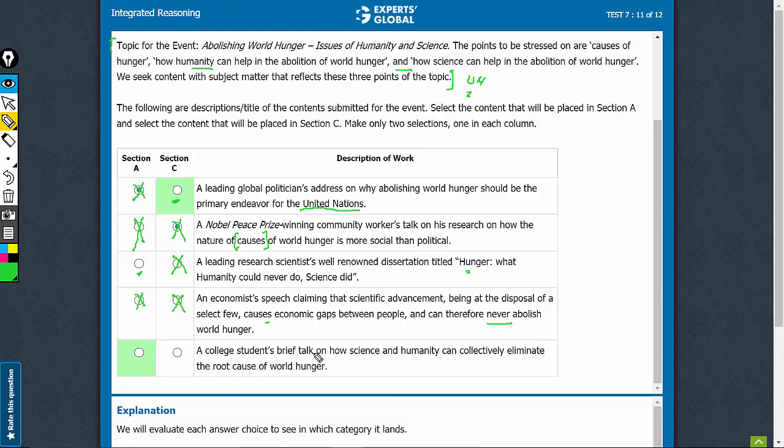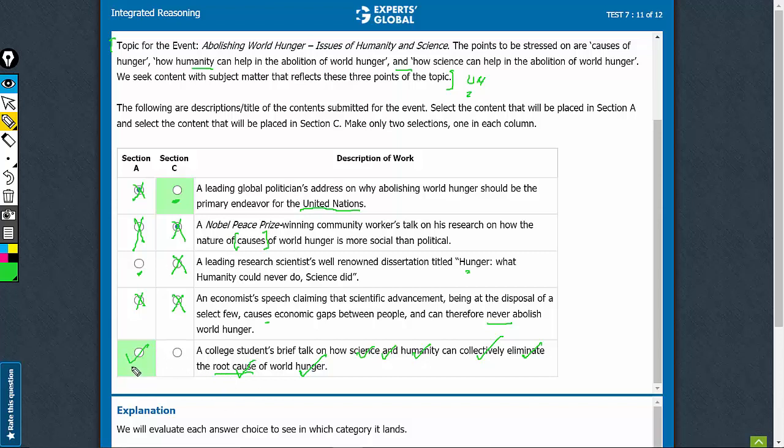College students' brief talks on how science and humanity can collectively eliminate the root cause. So see, this has all the buzzwords. This has science, this has humanity, this has and. It's not a science versus humanity argument. The science and humanity argument can collectively eliminate. This talks about abolishment. This talks about the cause. This talks about hunger. So this has a lot of buzzwords, making it the most relevant to the topic here. So this is the best option for section A.